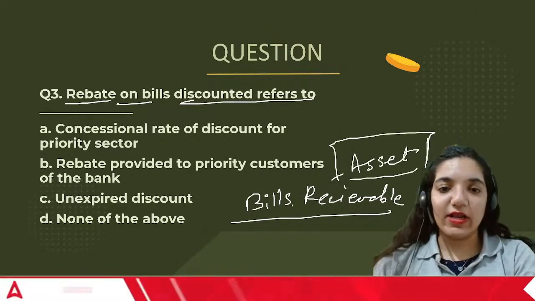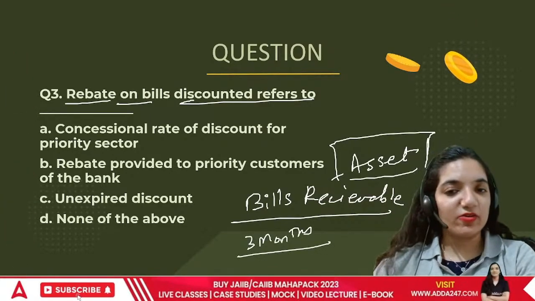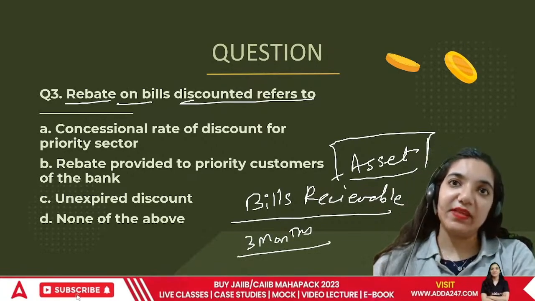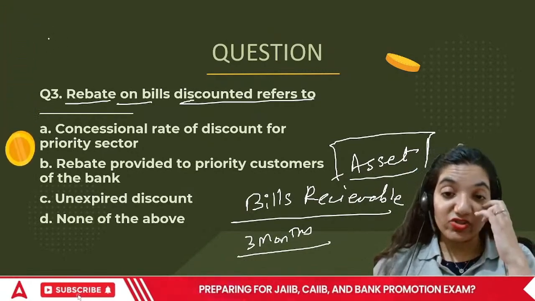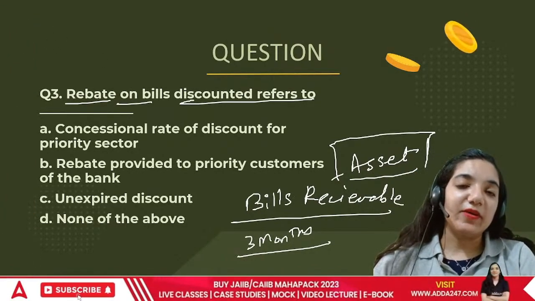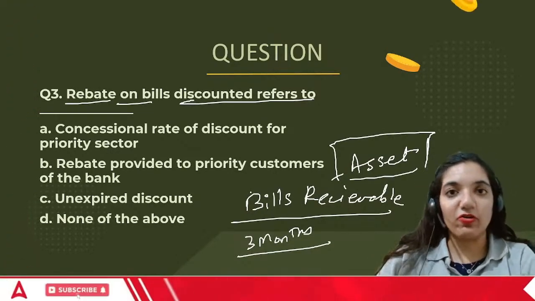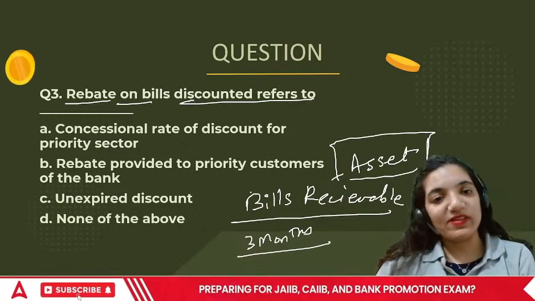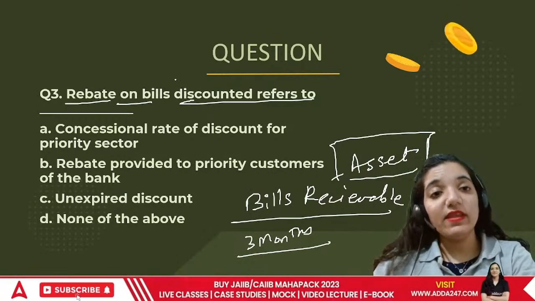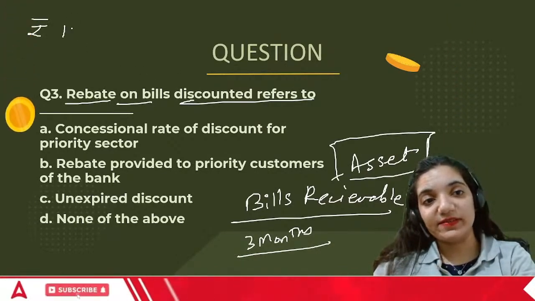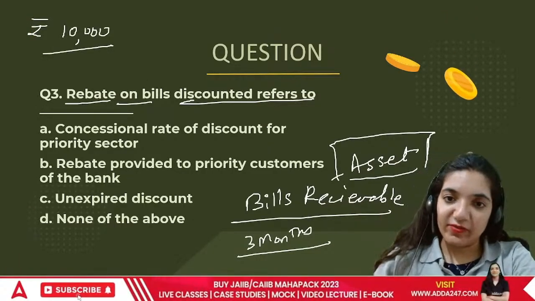Suppose the bill was for 3 months. Suddenly, I had to make a major payment and I decided to sell off this bill receivable. I went to the bank and said that three months are left to get the money from the person who is supposed to pay me. The bill is accepted. I have all the statements and documents required. The bank said, okay, the bill is for rupees 10,000 and 3 months are left. I handed over the bill to the bank.